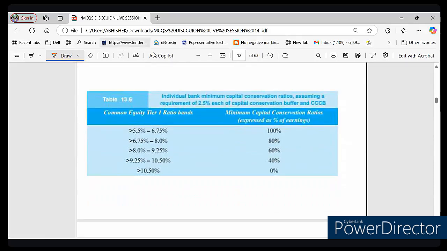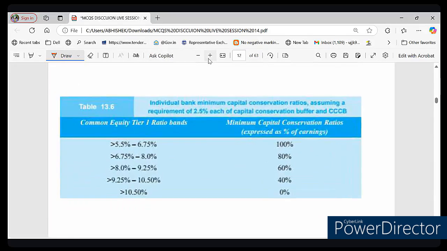Questions based on this table have been asked frequently in the examination, right? This table shows how much of their earnings a bank must save before distributing dividend. Let's look at the safe haven position, right? You must know this table, you must remember this table. I request you to please remember it, because questions based on this table are asked every year. इस टेबल पे क्वेश्चन हर एक साल पूछा जाता है, तो आपको ये टेबल याद होना चाहिए. अब कैसे याद होना चाहिए, मैं आपको याद करवा देता हूँ. देखिए, बहुत सिंपल है याद रखना.